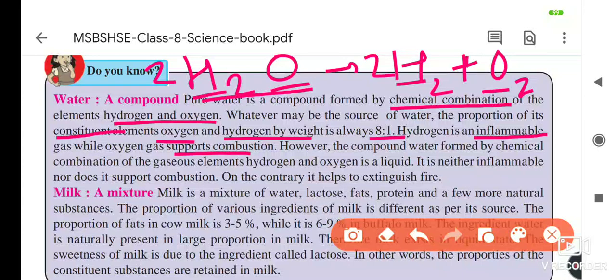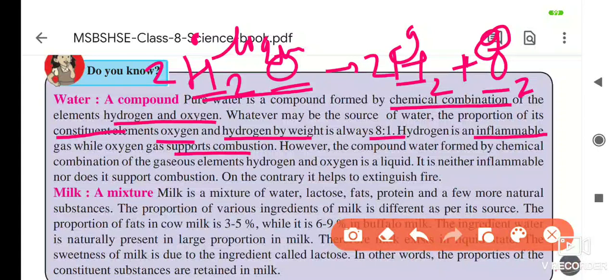However, the compound water is formed by the chemical combination of gaseous elements. And one more thing is that hydrogen is a gas, oxygen is also a gas, but water is a liquid. All these things are possible because a chemical reaction takes place between the hydrogen and oxygen, and the original properties of hydrogen and oxygen get changed, and it forms the water molecule. It is liquid and it helps in extinguishing the fire.